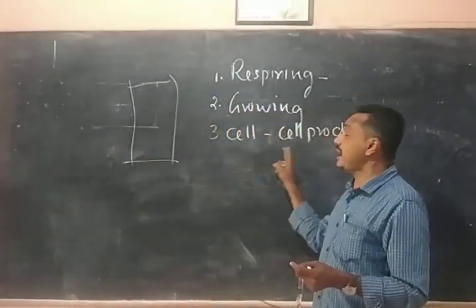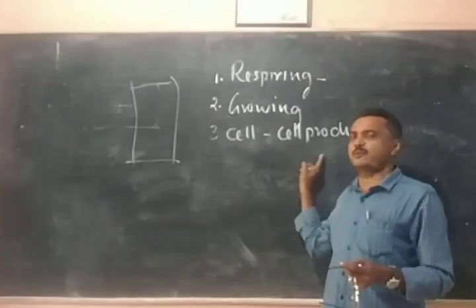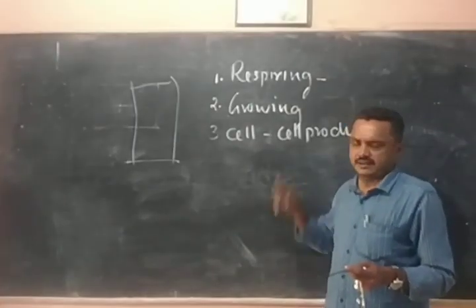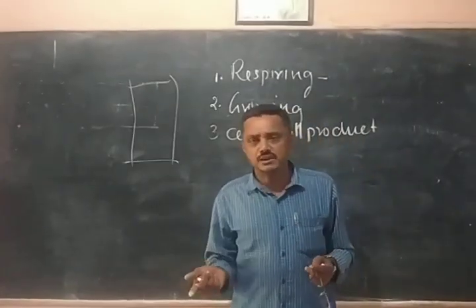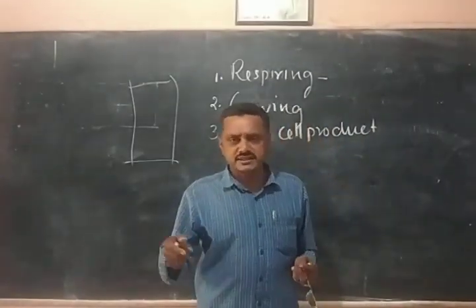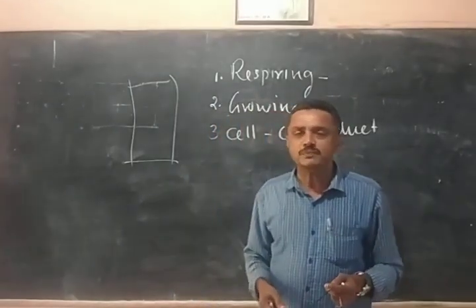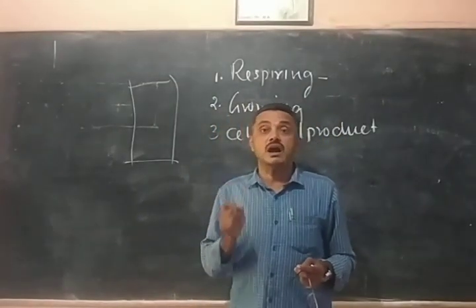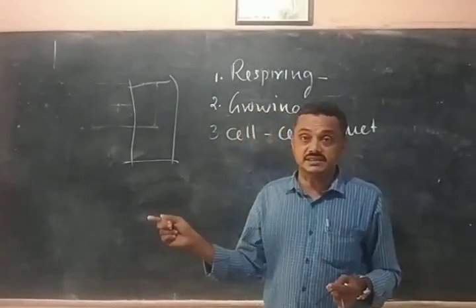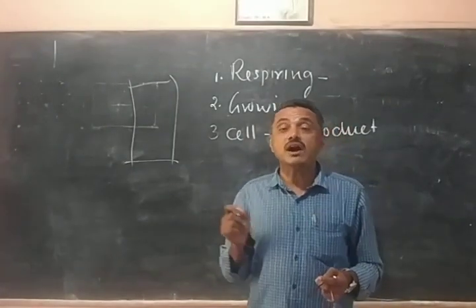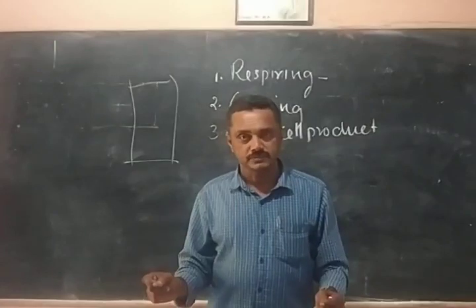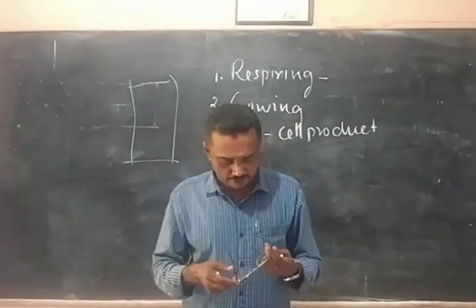Cells and cell products. We can discuss what a cell product is, and cell, tissue, organ and so on. Basically, two types of cells are there, prokaryotic cells and eukaryotic cells, which we discuss in the same chapter. Anyhow, living organisms are made up of cells, and the cell is the structural and functional unit of an organism, which we can discuss later on.